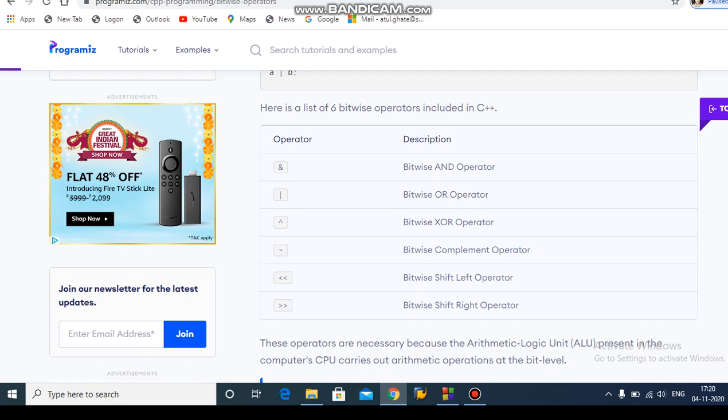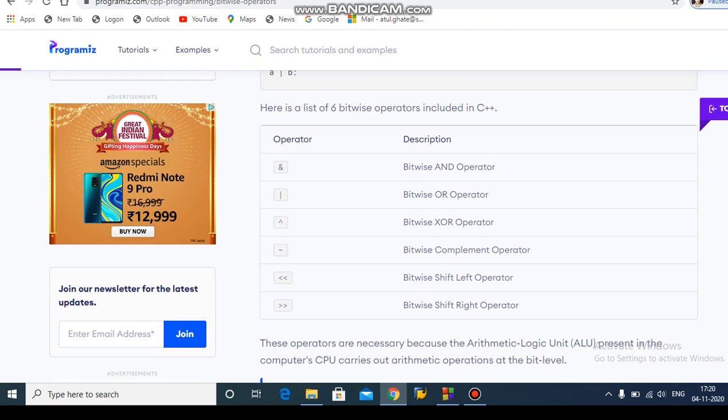The next is the bitwise complement operator. This is also called the tilde operator. The fourth one is the bitwise complement operator, and the fifth one is the bitwise shift left operator. This is the insertion operator, which is applicable on bitwise operations, which is why it is called the bitwise shift operator.